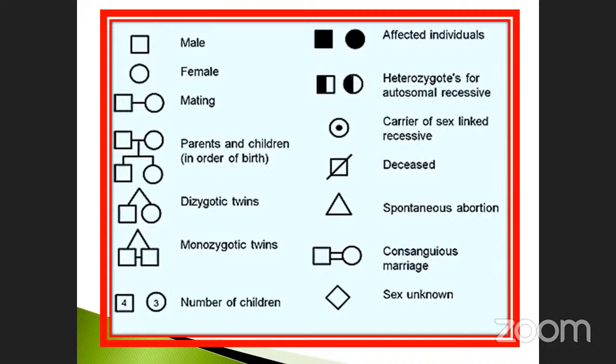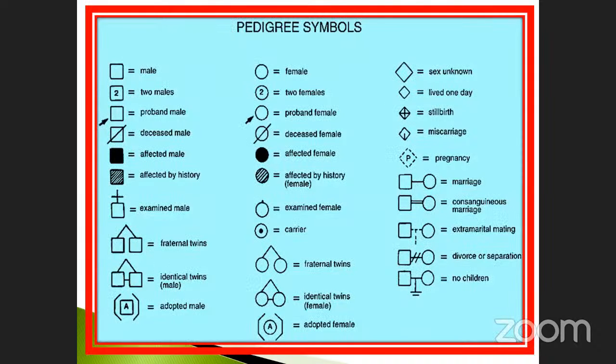Not only that, there are many other symbols. See the male, twin male, proband male, deceased male, affected by history, and examined male. Then fraternal twins and identical twins. For identical twins, the two symbols are connected by a small link. Where there is no connection, they are fraternal twins. If there is a connection in between, they are identical twins.